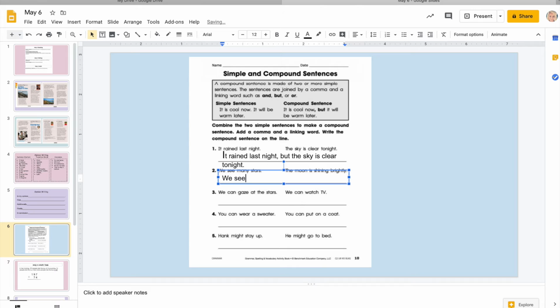So we see many stars, comma, and looks like that's going to be the linking word that is going to work best, and making sure the moon is shining brightly, and ending it with a period. So that is how you're going to turn two simple sentences into a compound sentence. Go ahead and try those 3 on your own, letting me know if you have any questions.